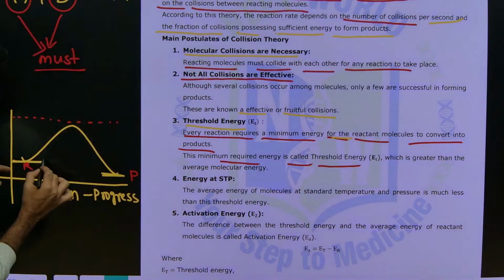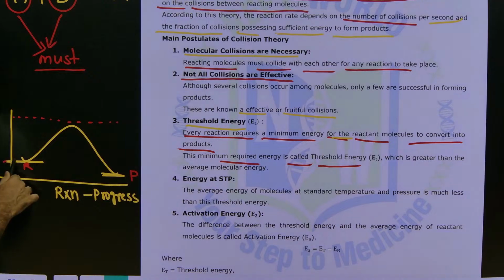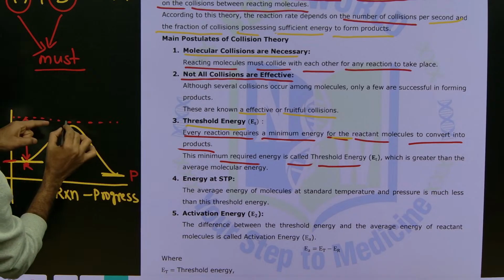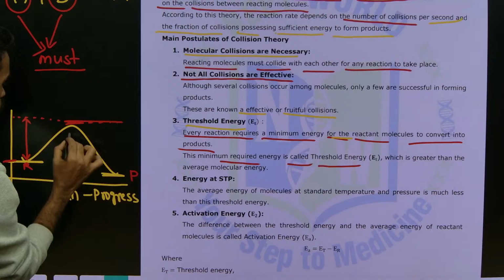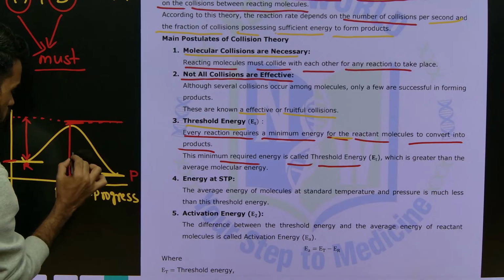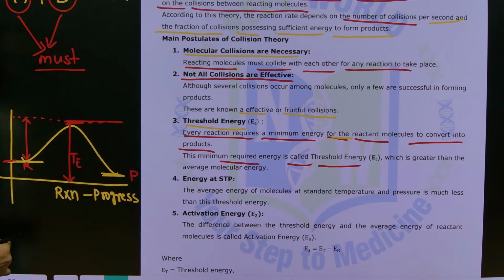The reactant molecules have this much energy right now, but still this much additional energy is required to attain the threshold energy. From here to here, this energy gap is there. The reactant molecules have only this much energy, so still this much extra energy is required.